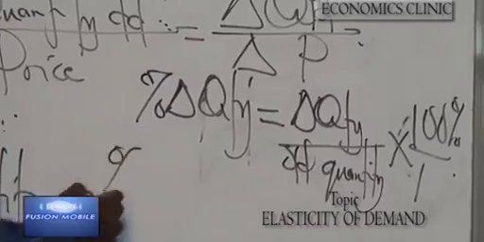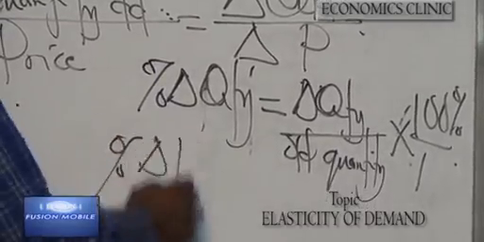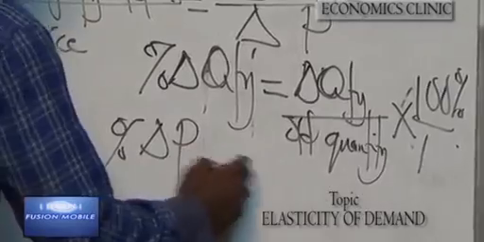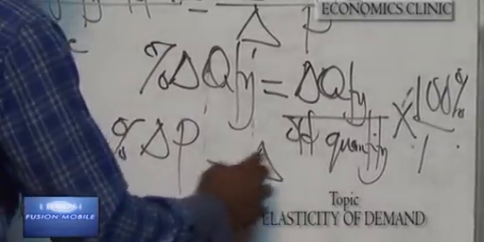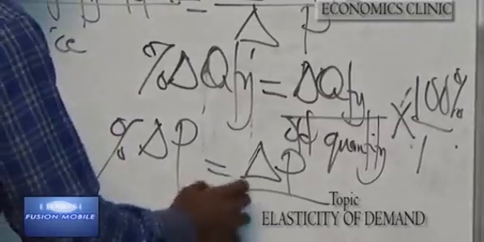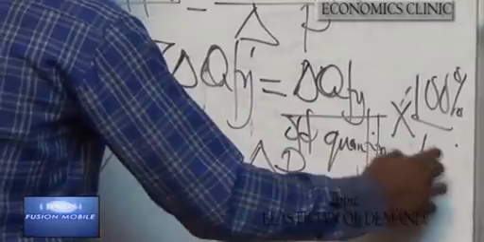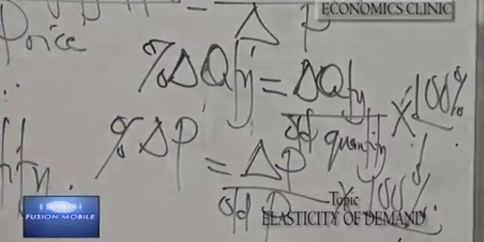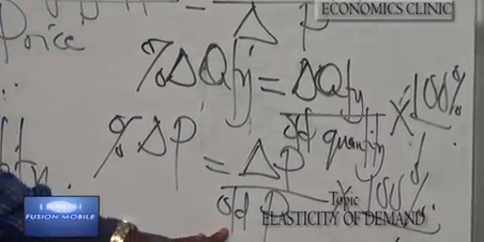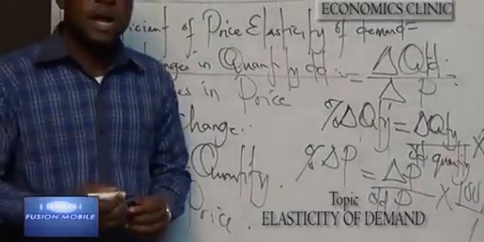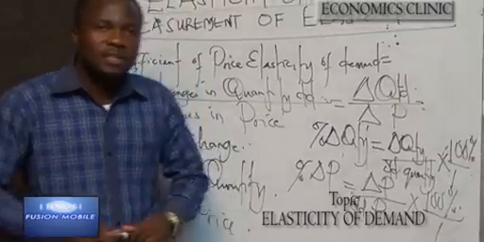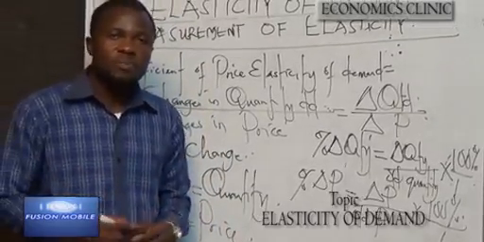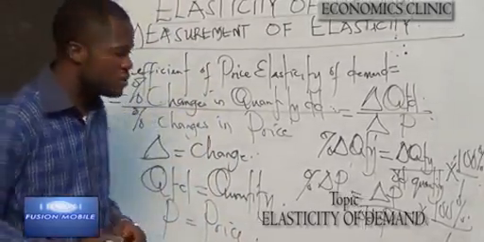To also solve for percentage change in price, P, we have change in price divided by old price times 100% over 1. By old price, I mean the initial price before the current price. And this can well be explained by looking at some illustrations.